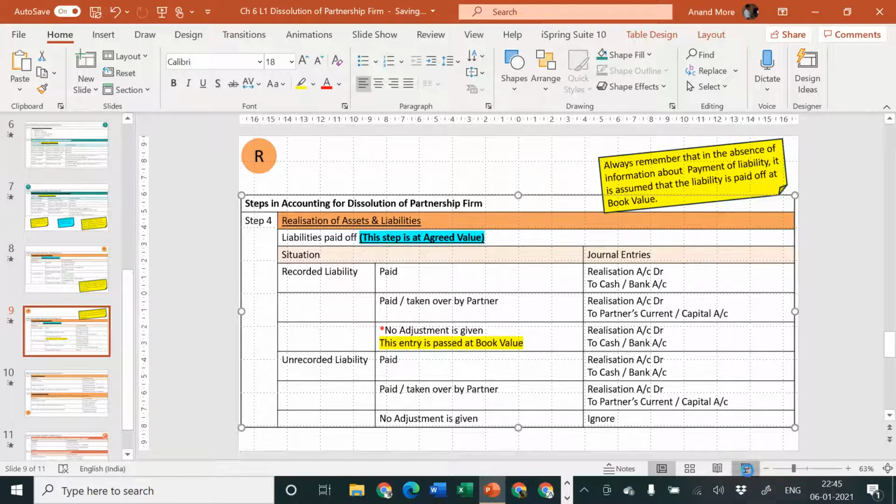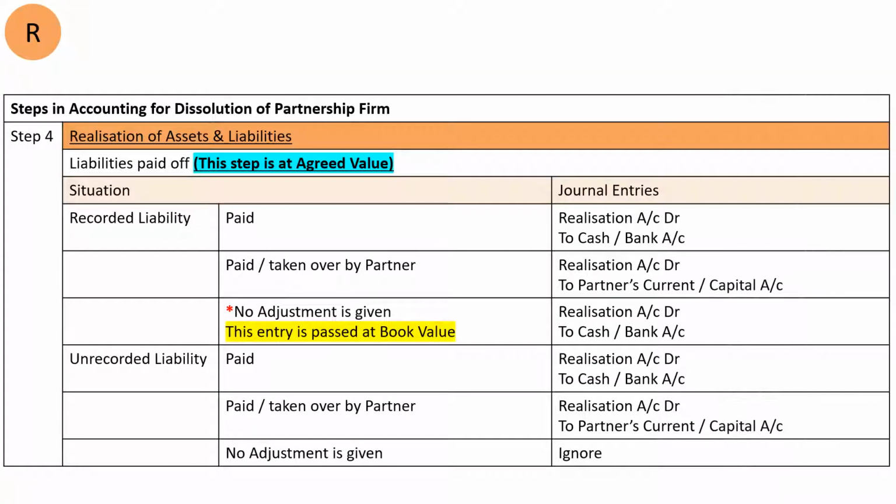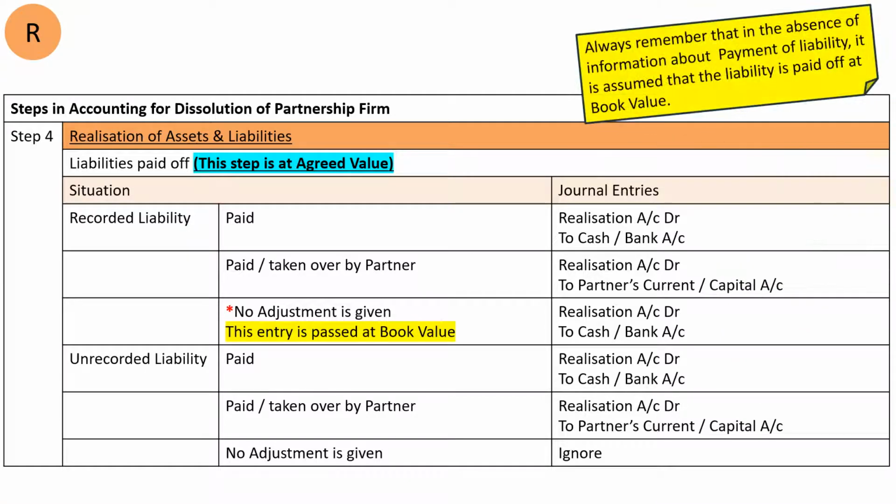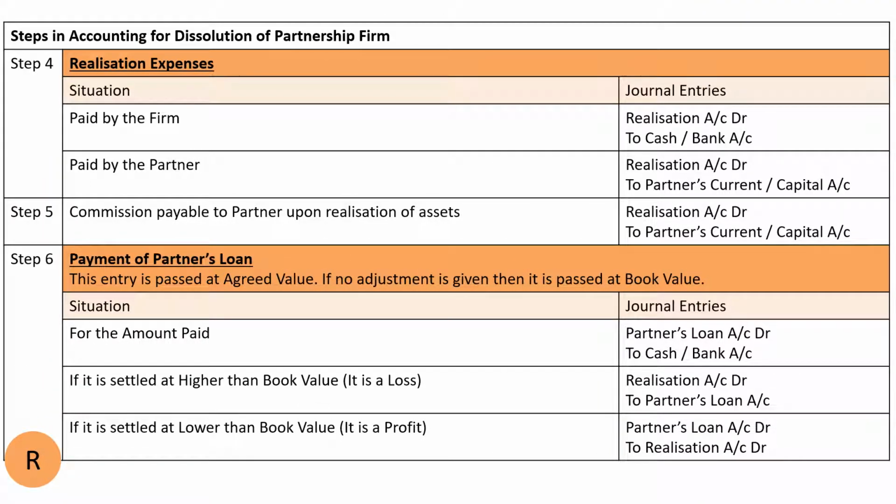So these are the points to be kept in mind. Step number 4 is over. Let us consider the next step. We are still in the realization stage. Step number 4, step number 5 and step number 6.